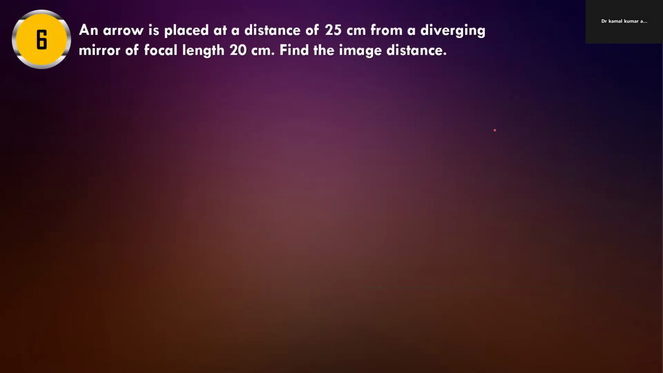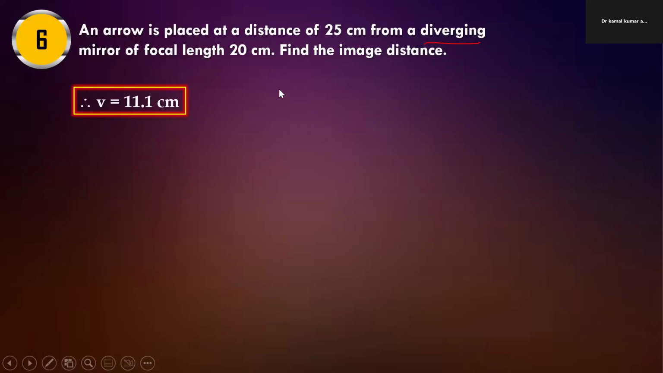Next question is, an arrow is placed at the distance of 25 centimeter from the diverging mirror. Arrow means we consider the arrow is the object, and diverging mirror means convex mirror. So we can solve this one. Okay, it is your homework, you can solve this one.